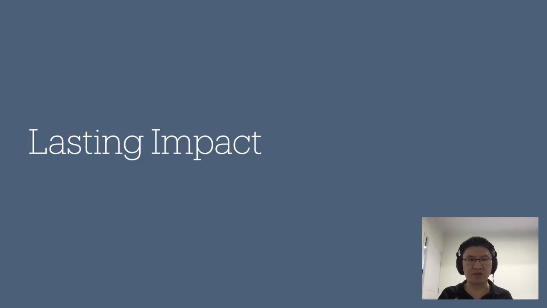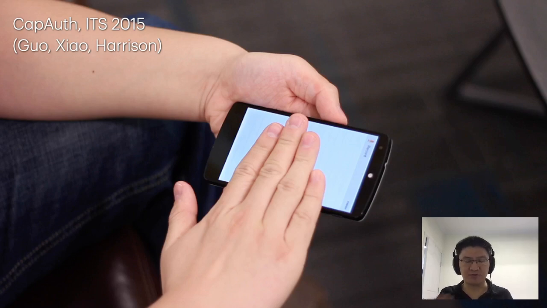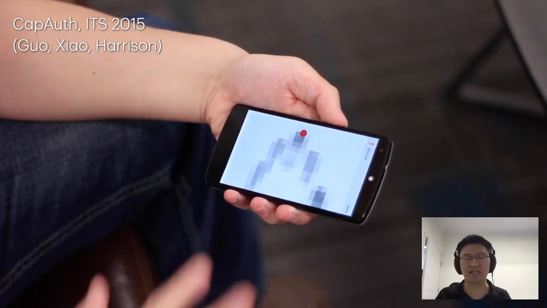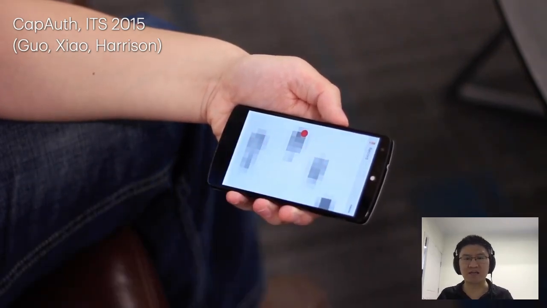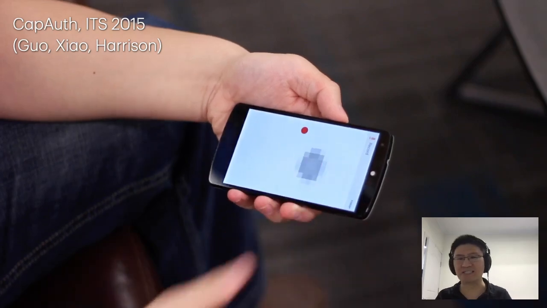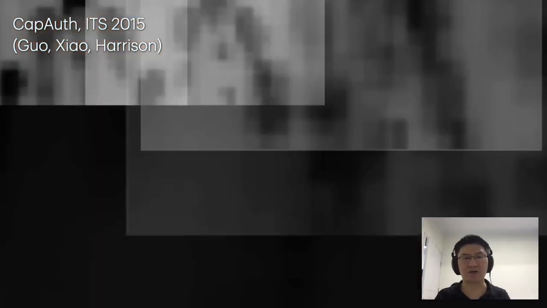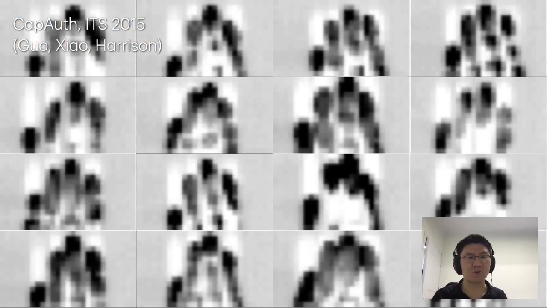And now I'd like to talk a bit about how this paper has had a lasting impact on the ISS community. So first, I'd like to show just a couple of the papers, even from our lab, that we had published based on extracting and processing the capacitive images. So CapAuth, which was published actually at the same conference at ITS 2015, was a system to authenticate users based on their unique capacitive signature. And we demonstrated that we could authenticate between 20 different users with 99.6% accuracy.